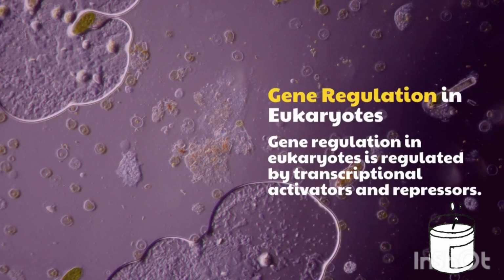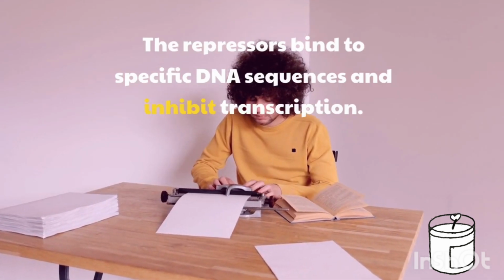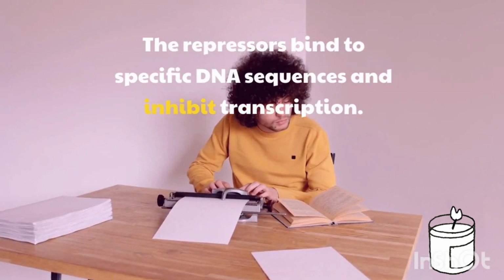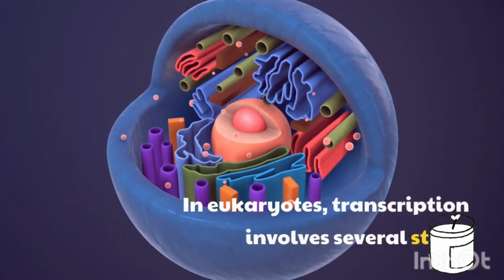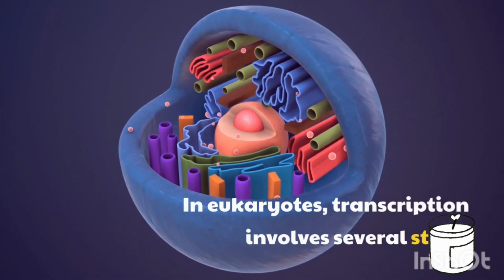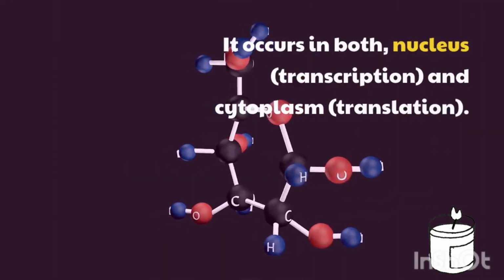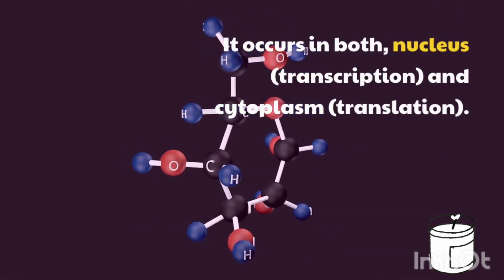Gene regulation in eukaryotes. Gene regulation in eukaryotes is regulated by transcriptional activators and repressors. The repressors bind to specific DNA sequences and inhibit transcription. In eukaryotes, transcription involves several steps. It occurs in both nucleus, transcription, and cytoplasm, translation.